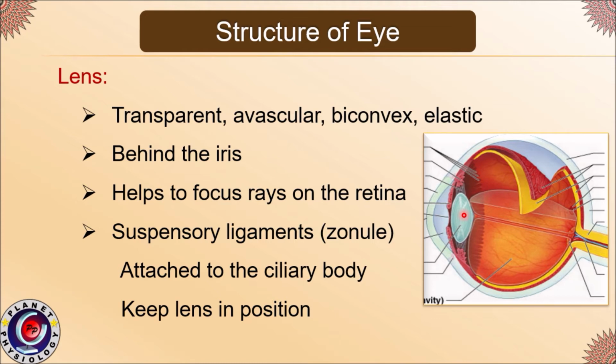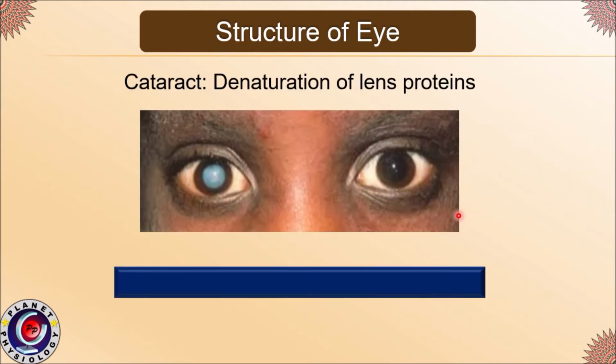Now this is the lens, which is normally transparent in nature. This lens is actually made up of proteins, but these proteins are arranged in such a way that they won't provide any opacity to the lens. But with the process of aging, these proteins get denatured, and this denaturation of proteins leads to opacity of the lens, what we call cataract.